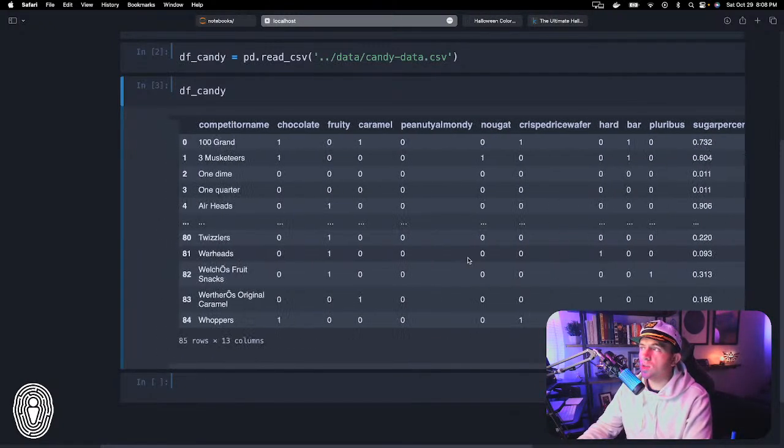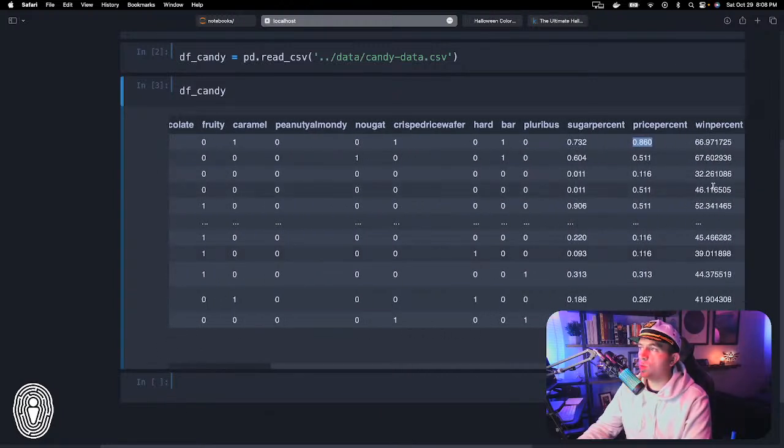So we could see here apparently whatever these 1 dime and 1 quarters are here, it didn't really fare super well. I'm gonna guess they probably didn't fare well because I've literally never heard of them.